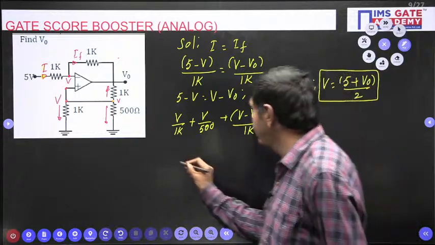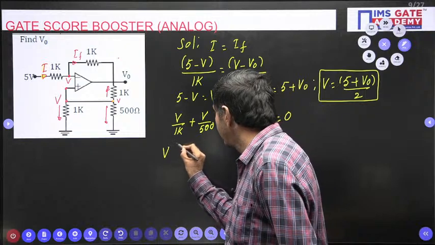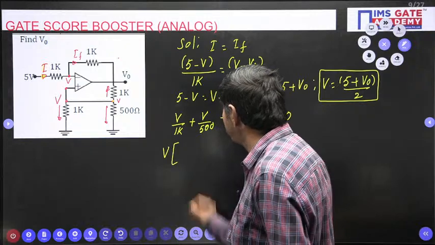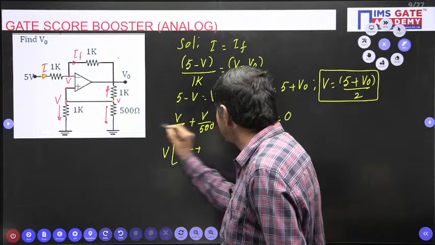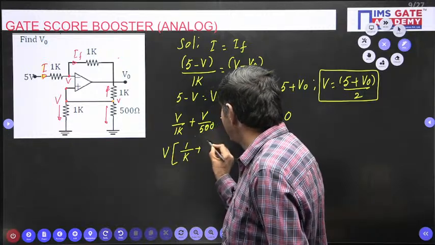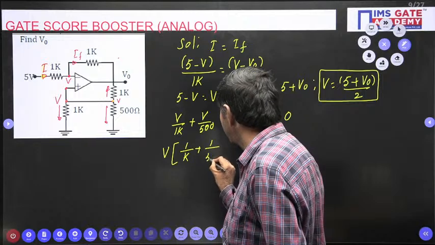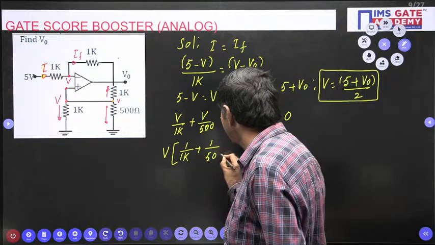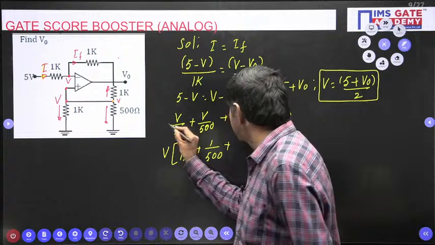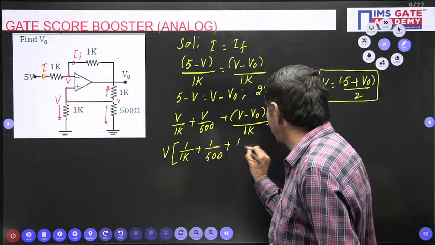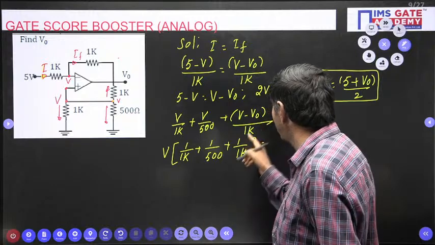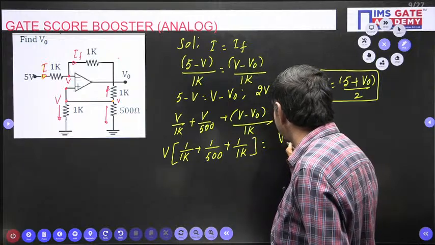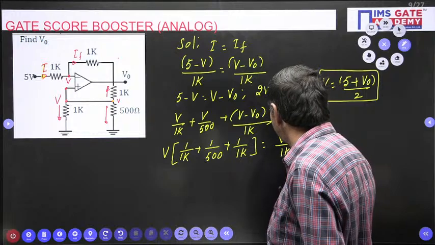I say here I want to take V in common. If I take V in common, I will get 1 by 1K, plus 1 by 500, plus 1 by 1K, and on this side V naught by 1K.